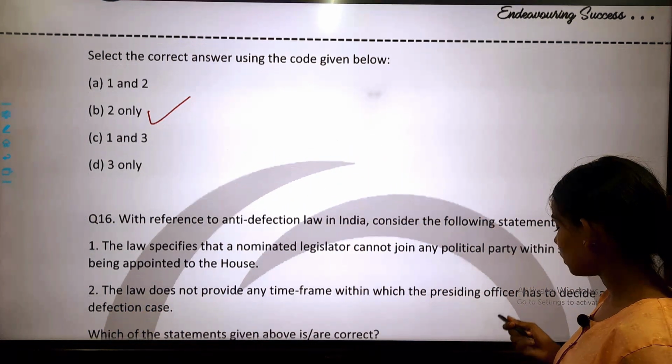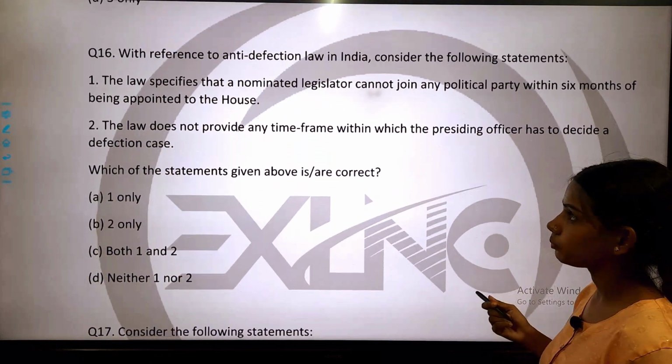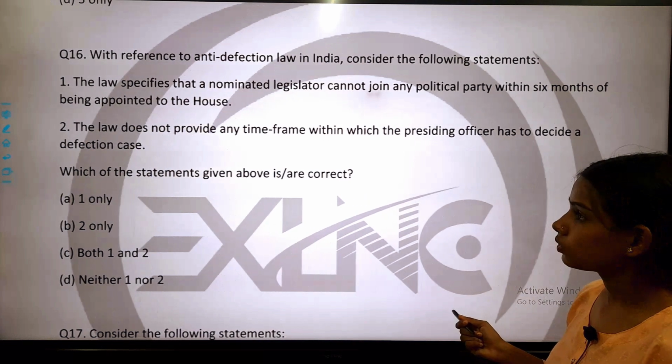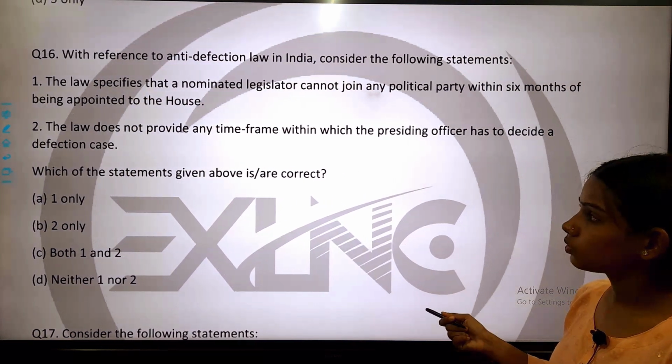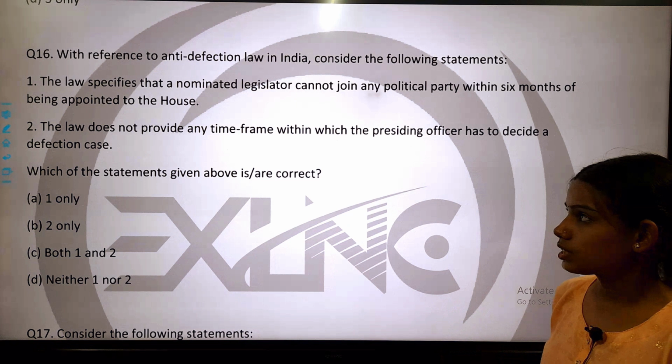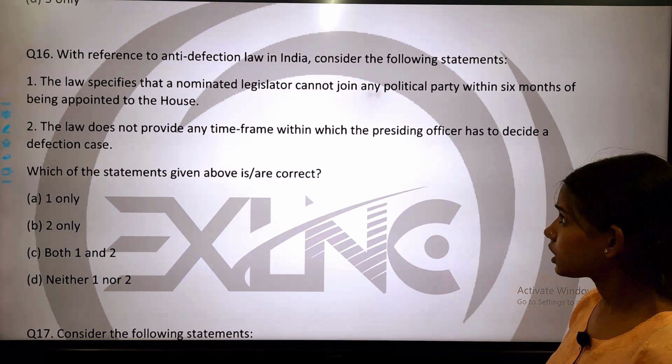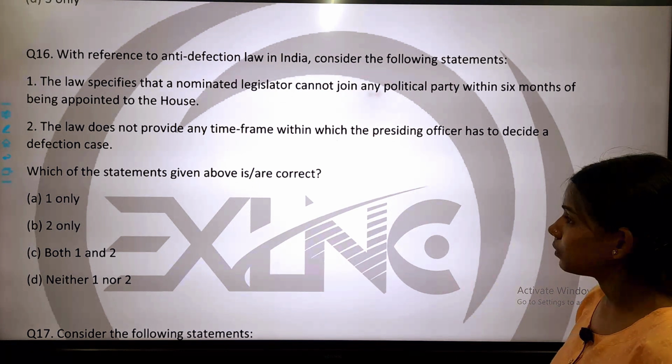Now come to next question, question number 16. So this is the question number 16. So question number 16 is, with reference to anti-defection law in India, consider the following statements.